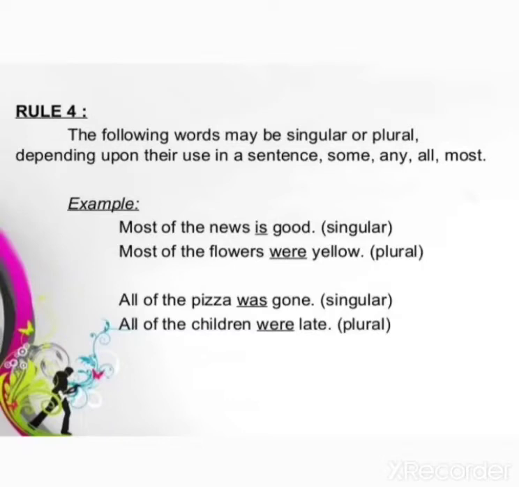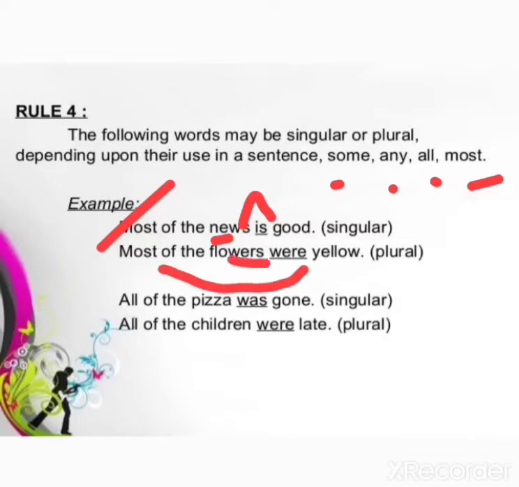Okay. Now let us move towards the next rule, rule number 4. The following words may be singular or plural depending upon their use in a sentence: some, any, all and most. For example, most of the news is good. News is something that I have already told you always acts as a singular subject. Okay, students? So, news is good. Most of the flowers were yellow. Flowers is plural, so plural verb.